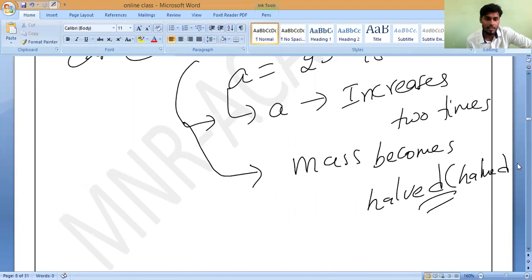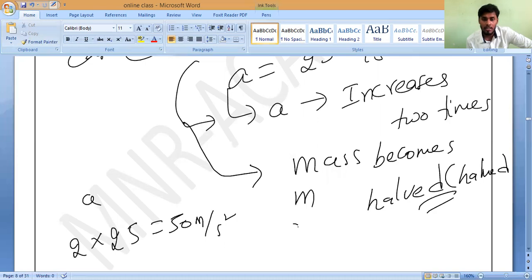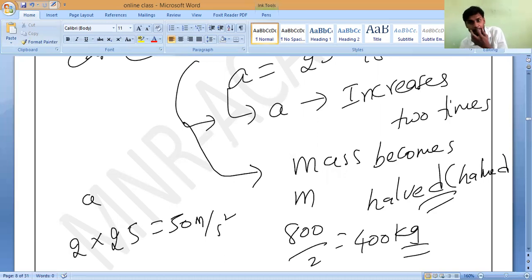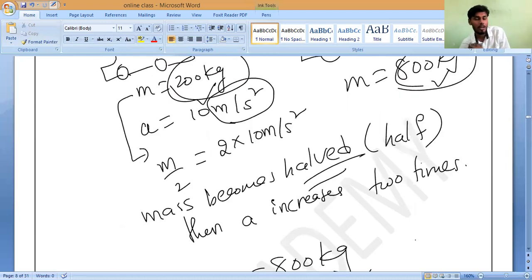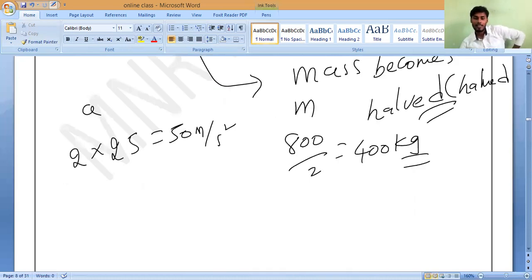So if acceleration becomes 2 times, which is 50 meter per second square, then mass will become 800 divided by 2, which is equal to 400 kg. Do you all understand? Yes, sir. So this is the relationship between acceleration and mass.